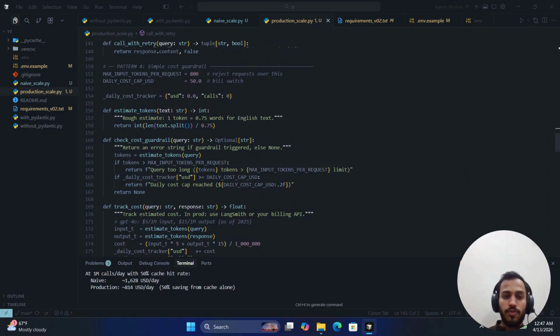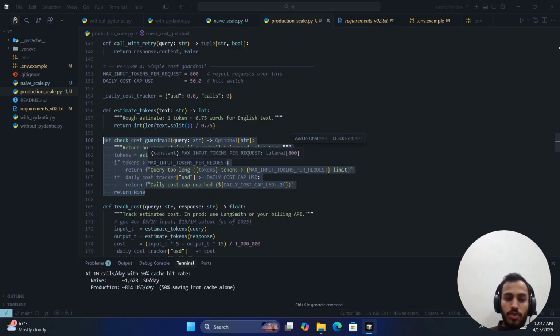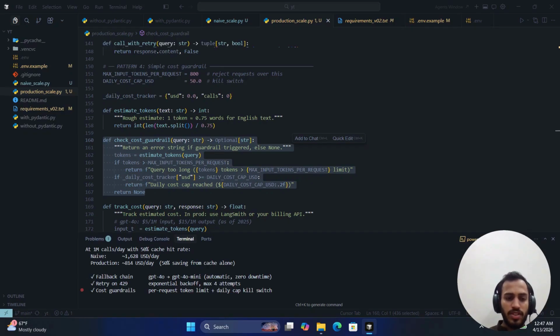For that, first of all we will add a per request token limit, then a daily cost cap, and a kill switch that will gracefully return a cached fallback response, so the user doesn't see the error. So these are the things you can use in production, and via this, as you can see, you can reduce your cost and achieve zero downtime, etc.